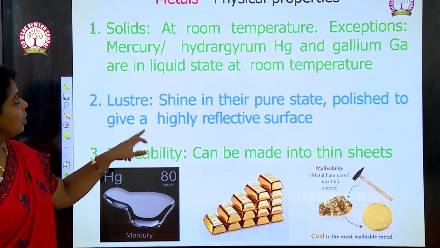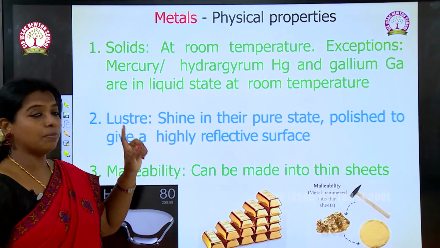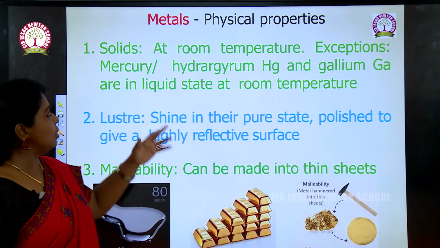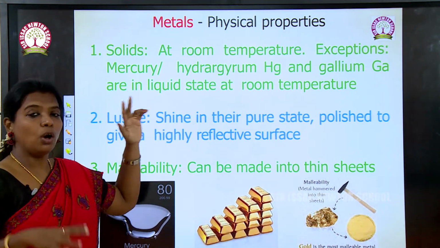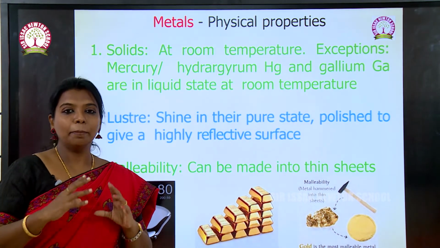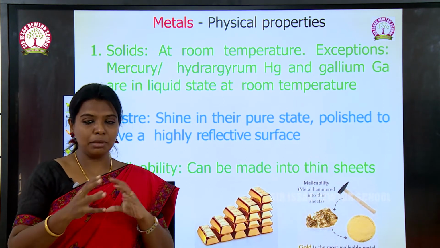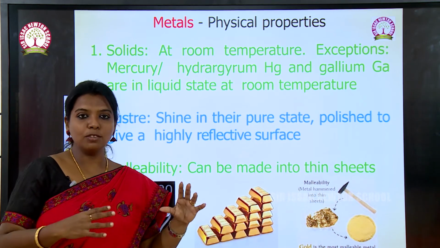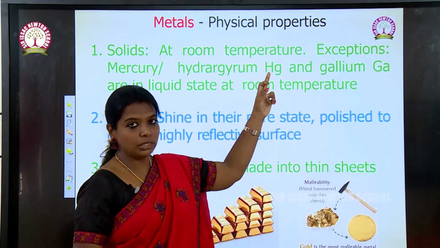So the first thing is metals. What are the physical properties? The first important property of a metal is that they are solids at room temperature. Except mercury, all the other metals are in solid state. Only mercury is a metal which is in a liquid or semi-solid state. The formula for mercury is Hg.